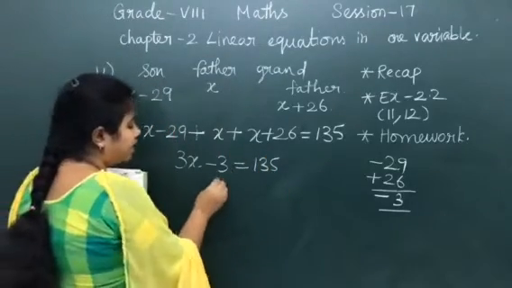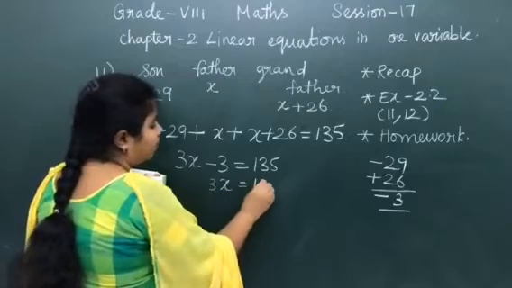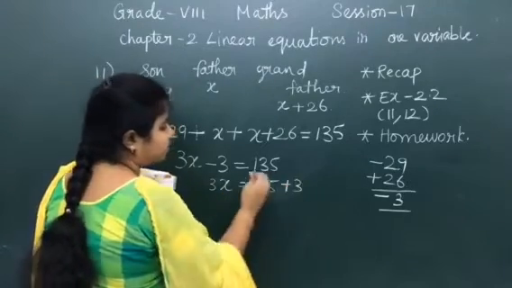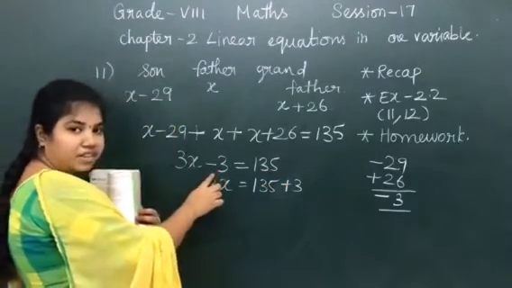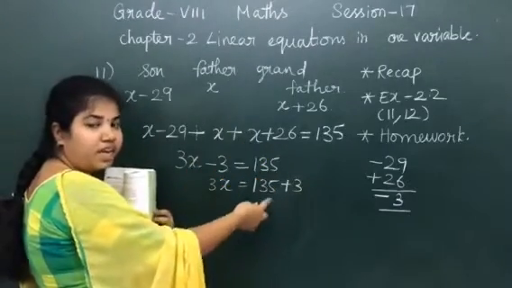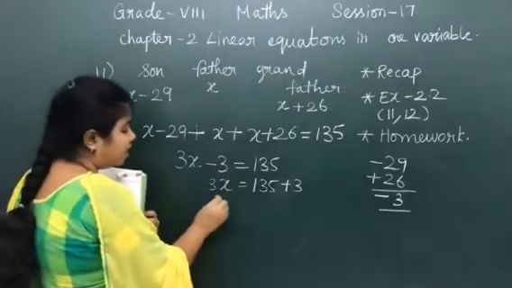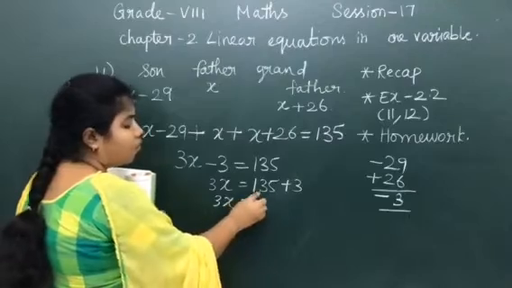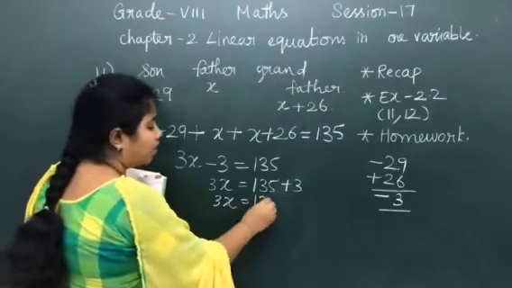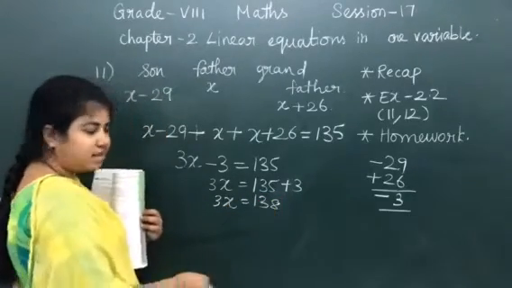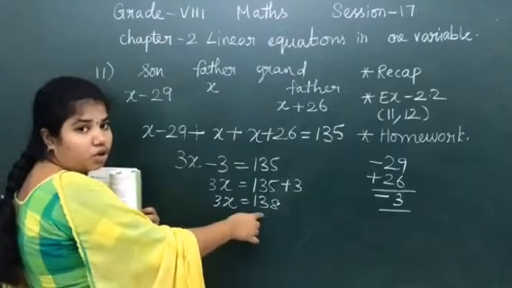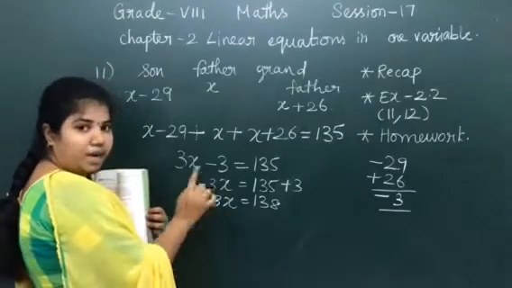Now take this minus 3 to that side. 135 plus 3. Minus 3 when it is on the left hand side, when it goes to the right hand side, it becomes plus 3. 3x is equal to 135 plus 3, which is 138. Yes. Now 3x is equal to 138. 3 and x are in multiplication.